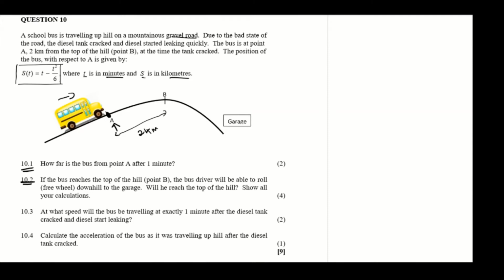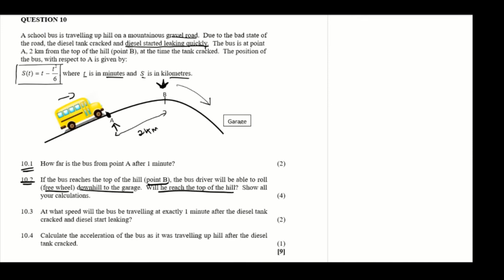10.2. If the bus reaches the top of the hill at point B, if it reaches this point here, the bus driver will be able to roll freely down the hill to the garage. So if this bus reaches this point, it will be able to just roll towards the garage. Since the bus is leaking diesel, will it reach the top of the hill?